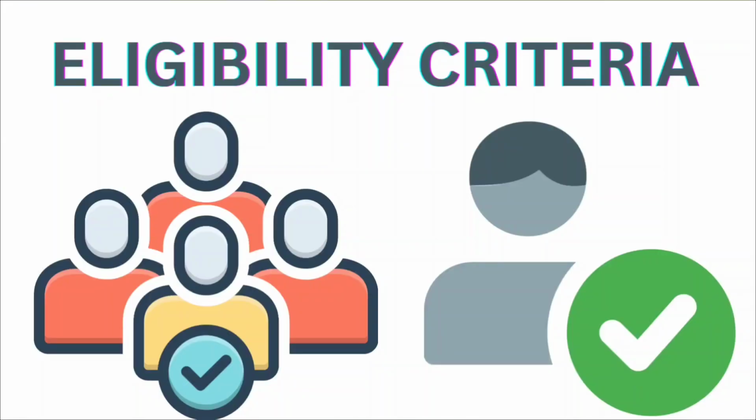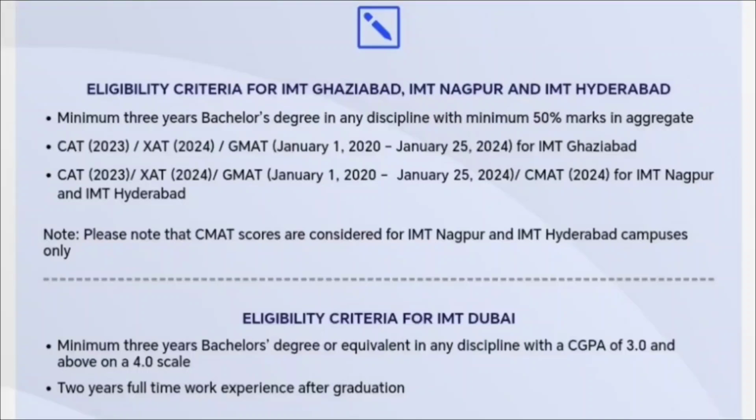If we consider the eligibility criteria, then a minimum 3 years bachelor's degree in any discipline with minimum 50% marks in aggregate is needed. Then CAT, XAT or GMAT score is needed for IMT Ghaziabad, and IMT Nagpur and IMT Hyderabad accept the score of CAT, XAT, GMAT, and along with that the CMAT entrance examination also. So if you are interested in IMT, you need to apply before 23rd of January.